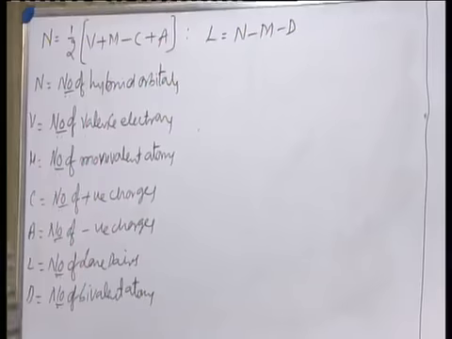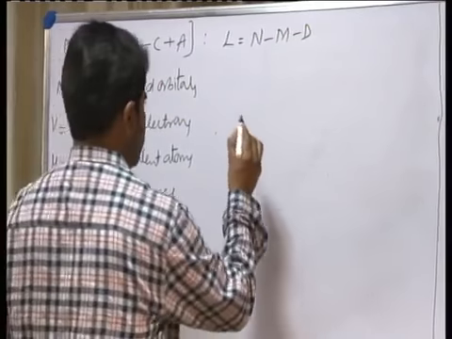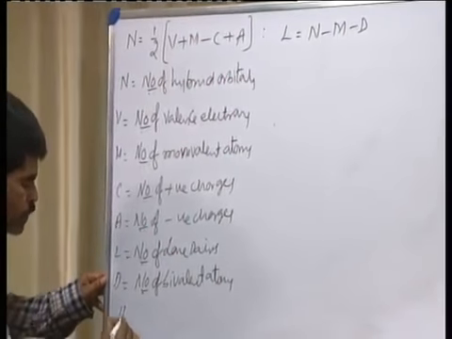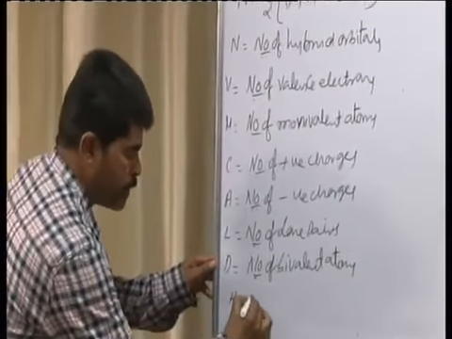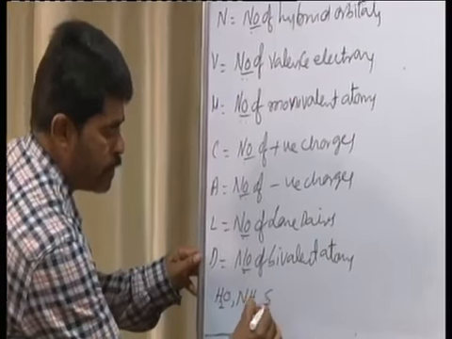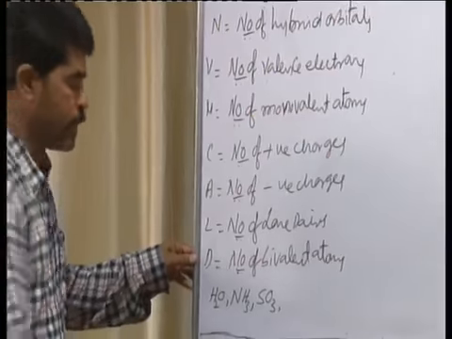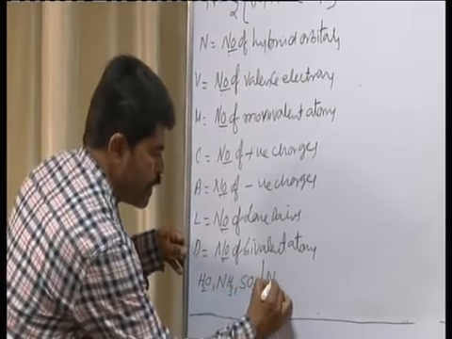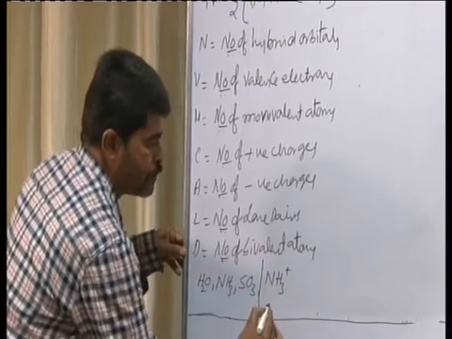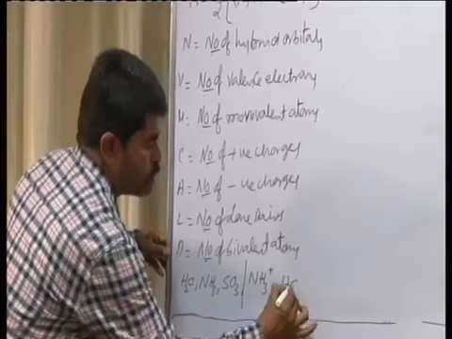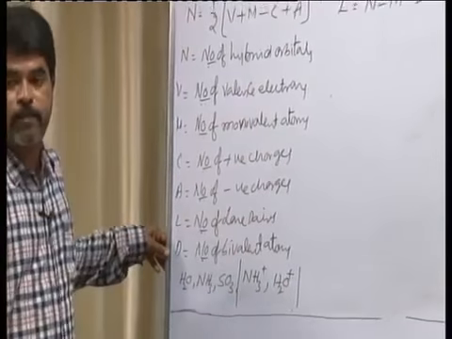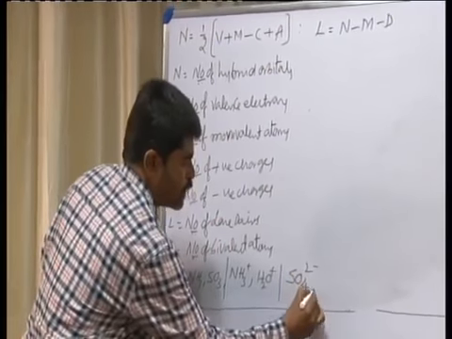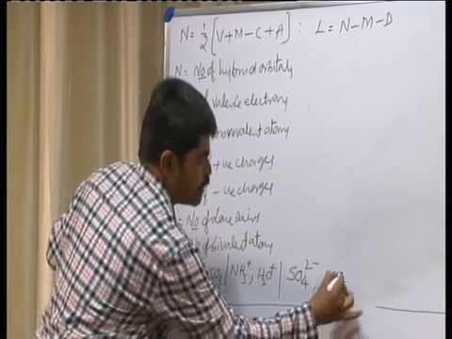Now let us find the hybridization in this case. I will take up some molecules here. First I will take water, then ammonia, then sulfur trioxide, and then I will take up molecules having some positive charges, that is NH3 plus and H2O plus, and let us consider some molecules having negative charges also, that is SO4 2 minus and ClO3 minus.